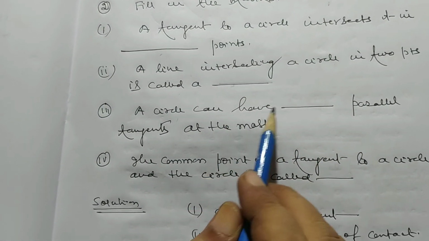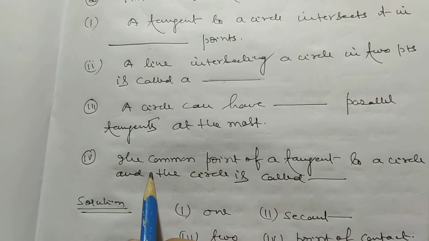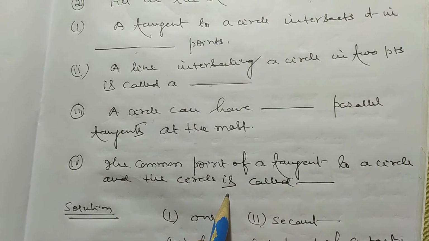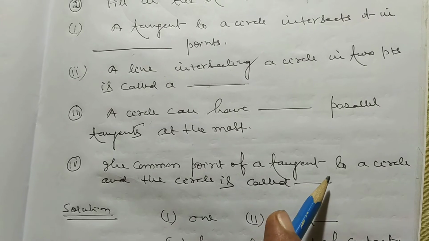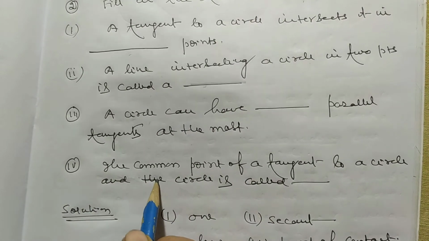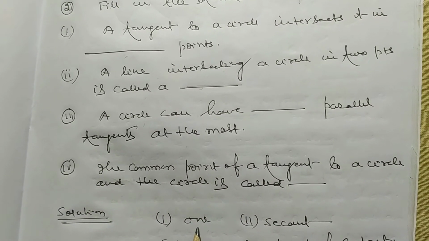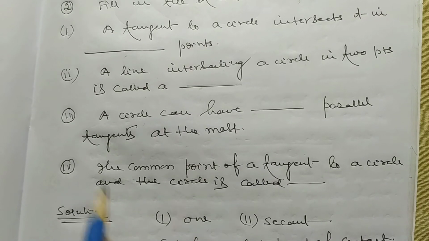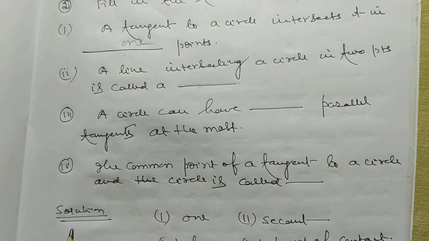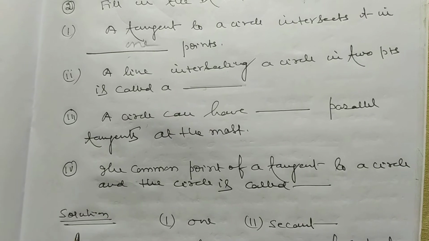A circle can have dash parallel tangents at the most. The common point of a tangent to a circle and the circle is called dash. Now, a tangent to a circle intersects it in 1 point. A line intersecting a circle in 2 points is called secant.